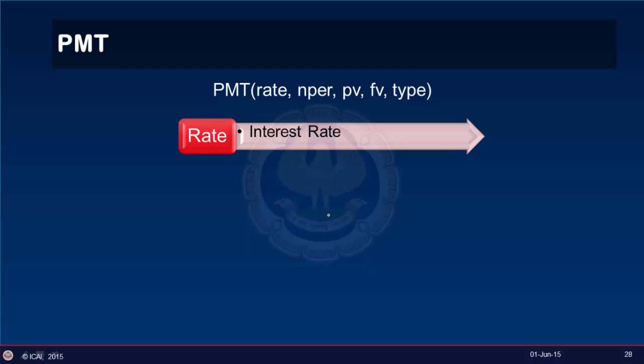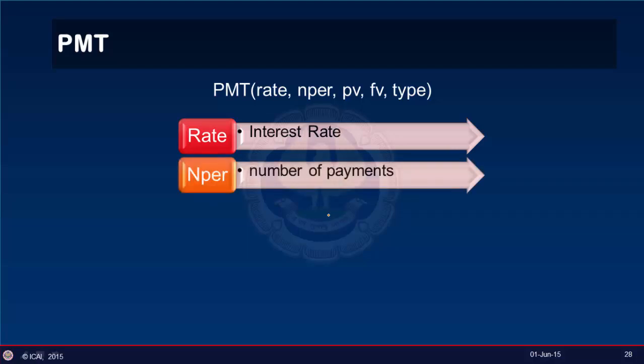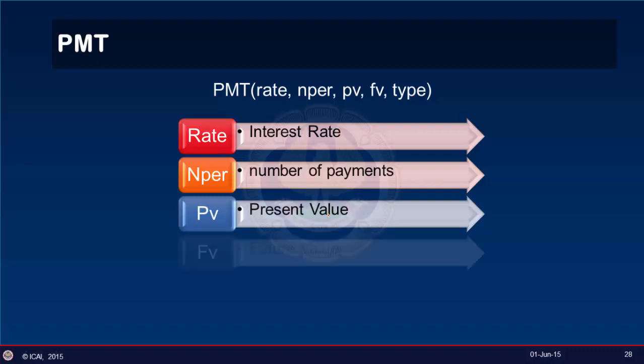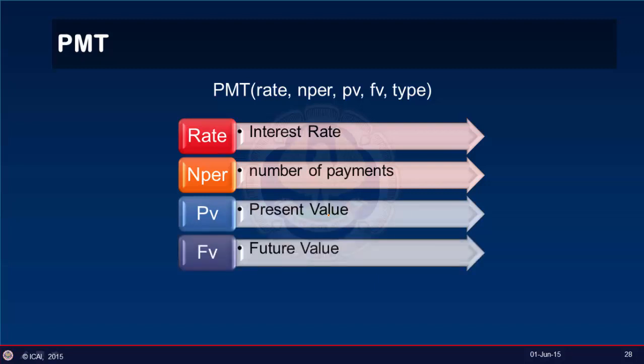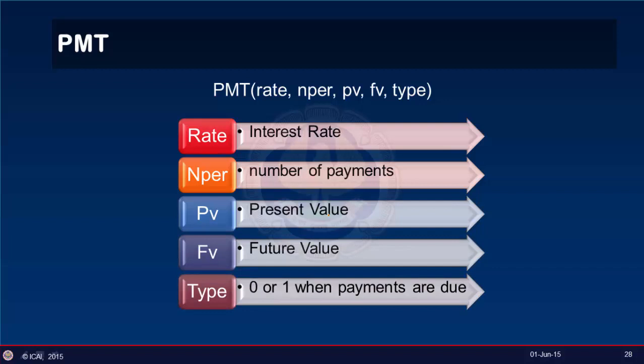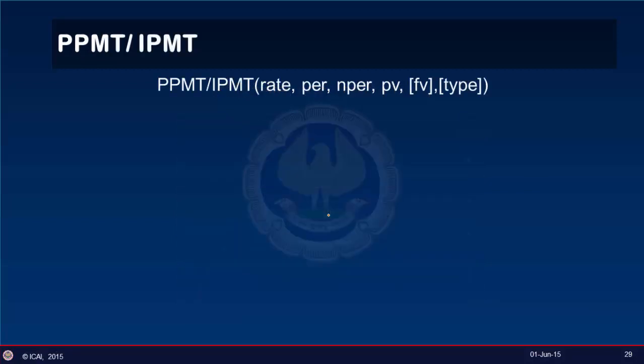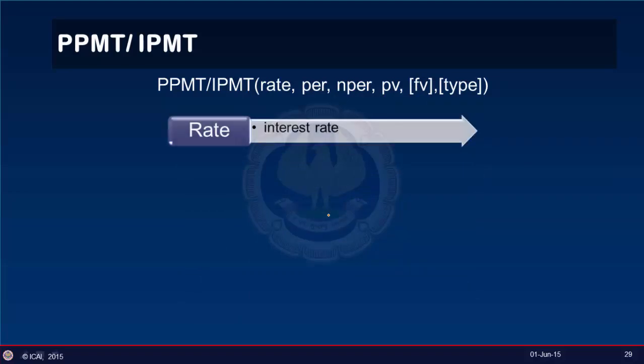So for rate, we need to specify the interest rate, NPER is the number of payments, PV is the present value, FV is the future value, and type is 0 or 1, which depends on when the payments are due. That is, whether you will be paying the EMI at the beginning or end of the period. Similarly, we have the functions PPMT and IPMT, which can be used to segregate the principal and interest portion out of an EMI.